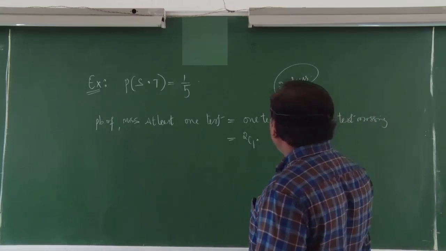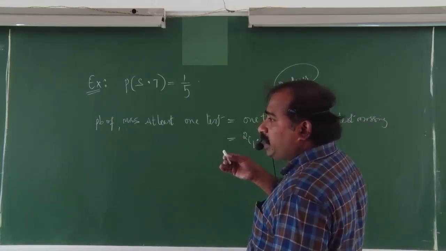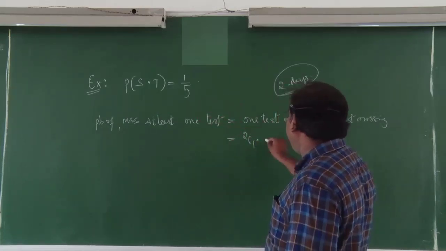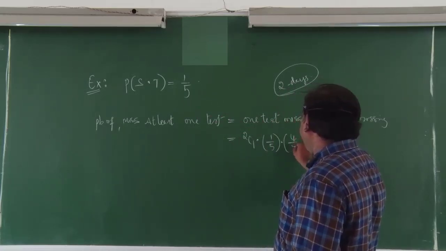Missing chance. What is the missing chance here? Missing chance means the teacher conducting the test, that is, conducting a surprise test is 1 by 5, and on the second day not conducting.